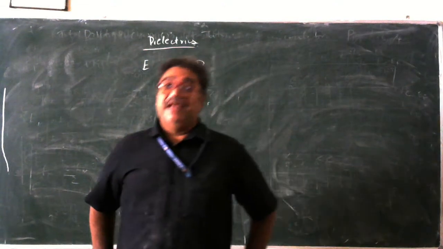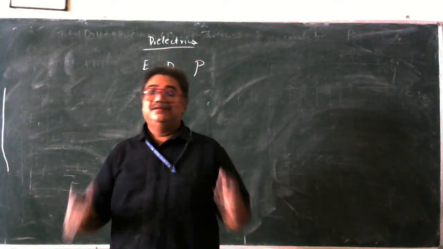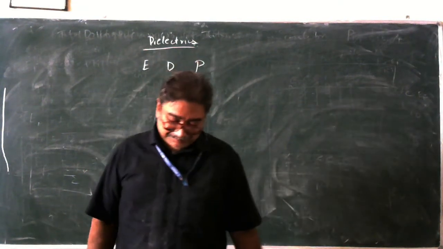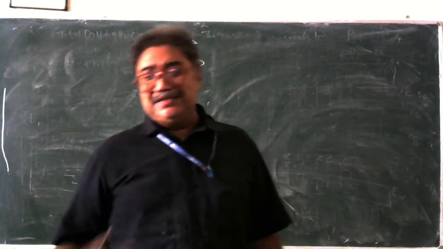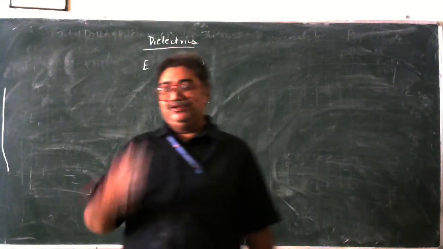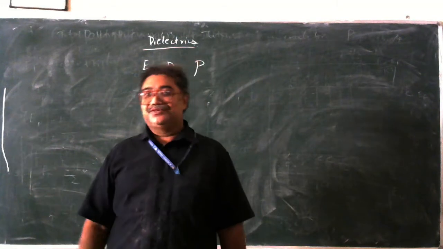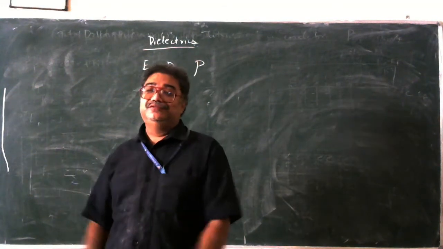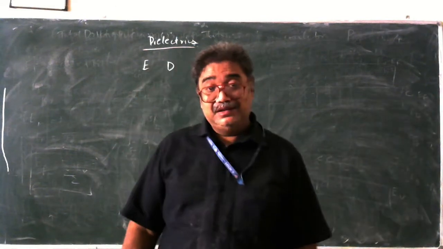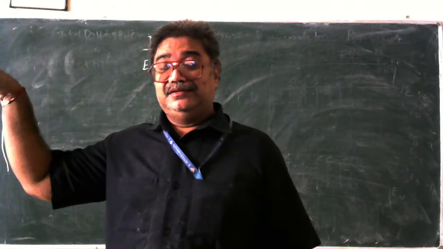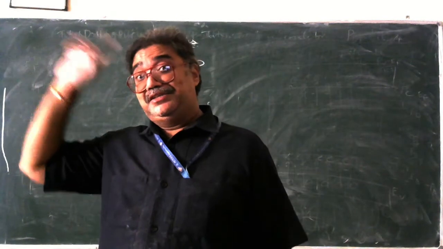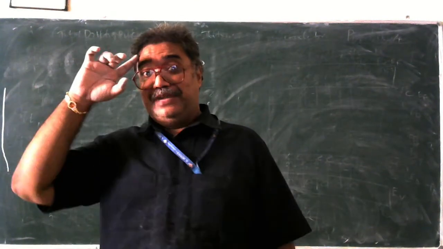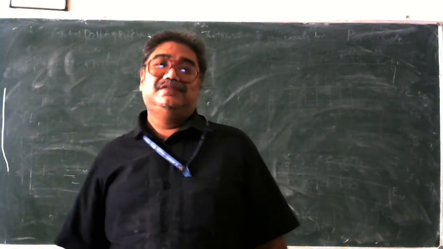Next, what is D? Dielectric displacement. Now what is dielectric displacement? I'll give you a very simple example. I'm teaching and students are listening to me. Suddenly a disturbance happens outside the classroom. But no student dares to look at that scenario. But their mind will be present there. Their mind is occupied at that point. So their mind is displaced from the present position to that point.